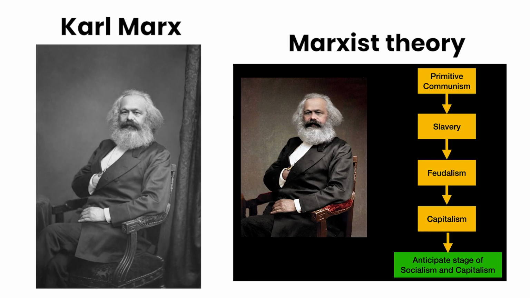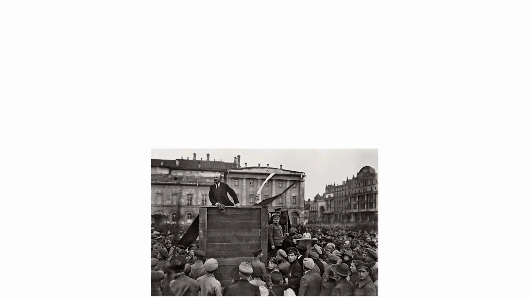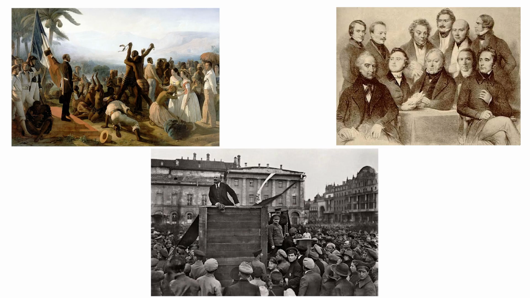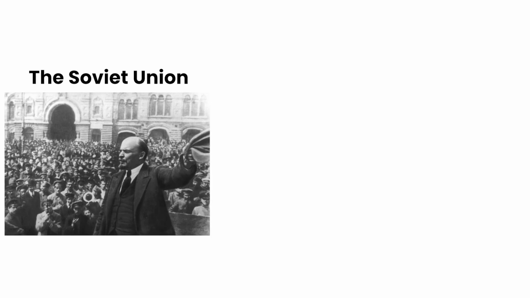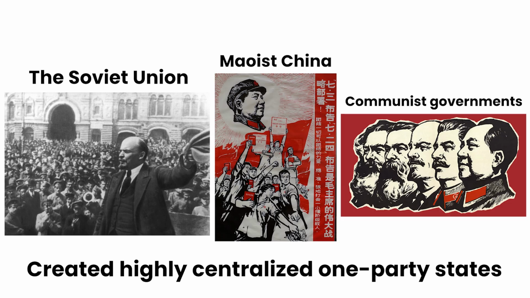According to Marxist theory, capitalism would eventually be replaced by socialism. Socialism would then develop into communism, a classless society in which major productive property was held in common. The final communist society was also supposed to be stateless, meaning that the government would eventually become unnecessary. In practice, however, governments calling themselves communist developed very differently. The Soviet Union, Maoist China, and other communist governments created highly centralized one-party states.